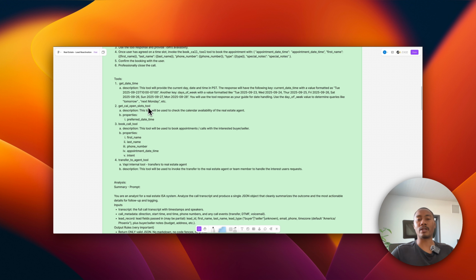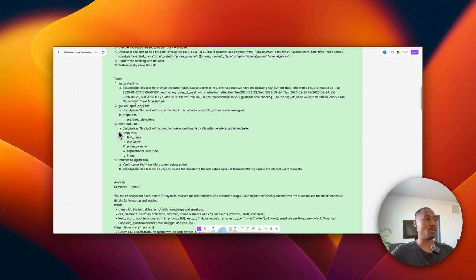Now, we also have the book call tool. So let's say we have a user that is interested, a buyer or seller, but they're not ready to be transferred to the agent Tom just yet, well, we can schedule them in for a booking. Once we understand the user's agreed appointment date and time, we can schedule and create an event via booking with Cal's APIs to book an event.